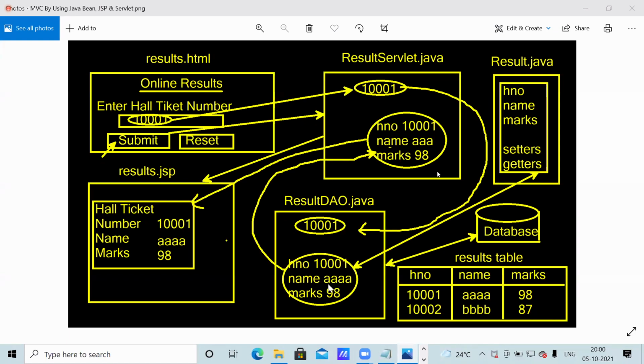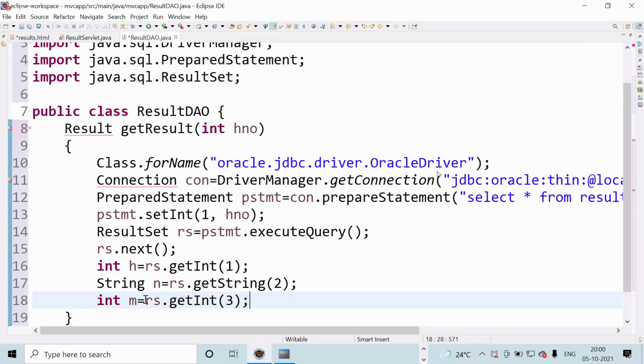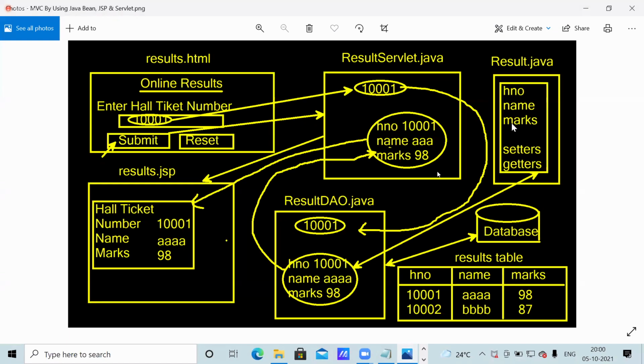That is the reason here what we have to do: the data whatever is received, we have to store in a bean, and we have to return that object. That is required. Now with this hall ticket number, we communicated with the database and got the data. The data is present here in 3 variables H, N, M. According to this diagram, we have to store the data in this bean and return this object.